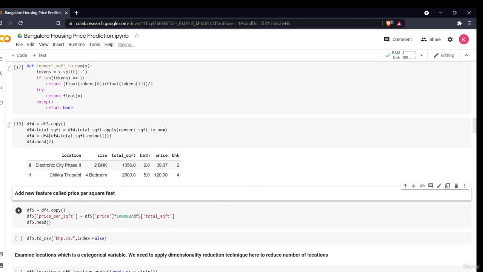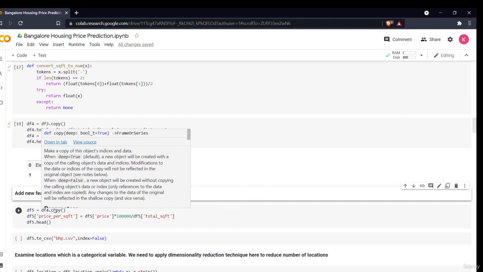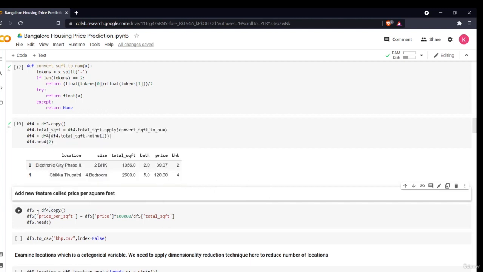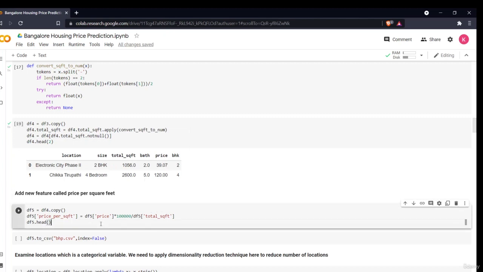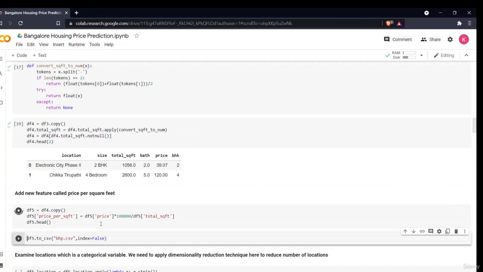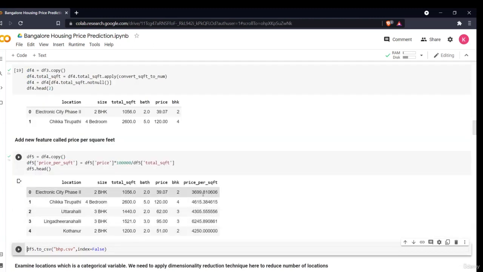For that I'll be making a new data frame. It is always better when you add a new feature to create a new data frame, so that if something goes wrong, you can work with the previous data frame. So I'm saying df5, create a new column price per square feet. I'm saying df.price, multiply it by 100000 and divide it by the total square foot value. So it will give me the price per square foot value. As you can see, this is my price per square foot value.